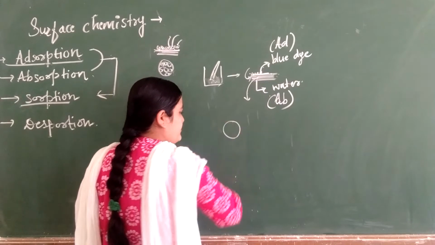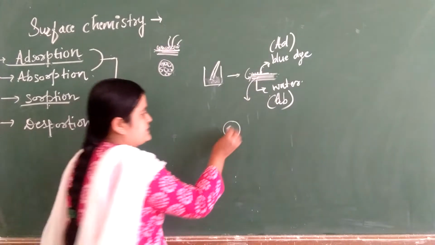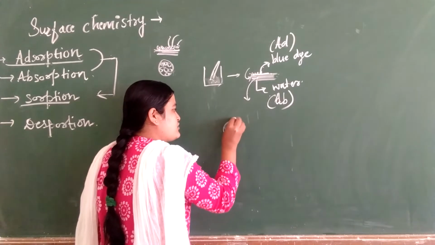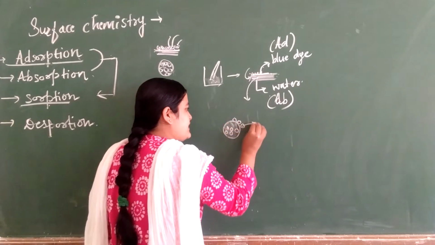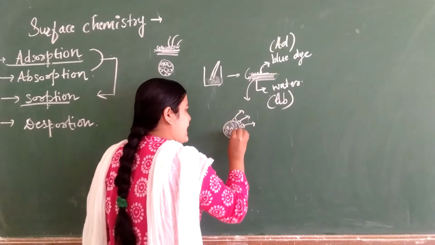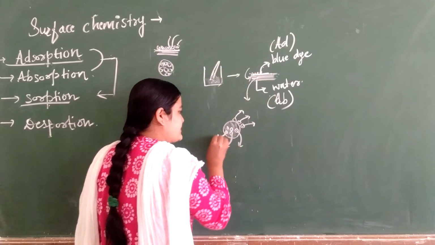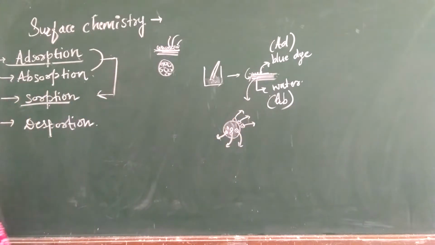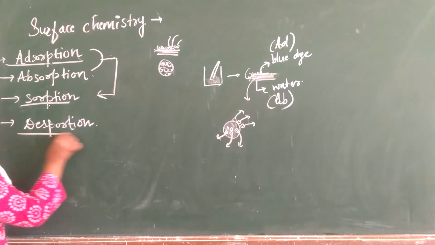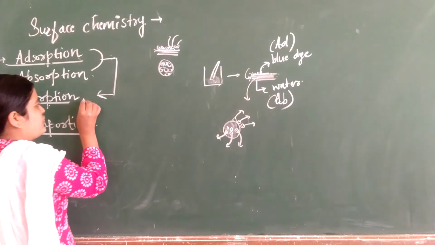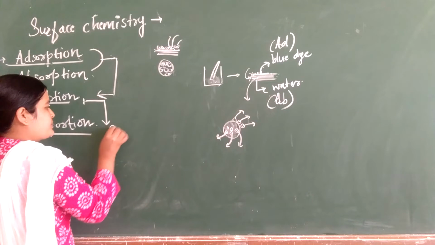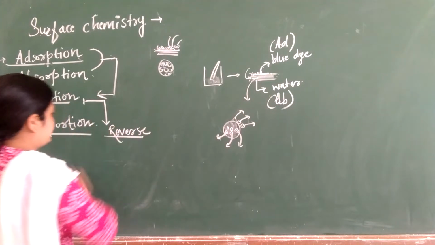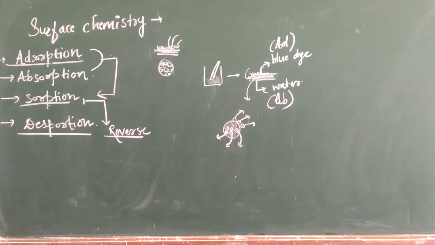Consider this is a solid substance containing adsorbed as well as absorbed substance. Release of this adsorbed and absorbed substance, we call desorption. It is the reverse phenomenon of sorption itself.